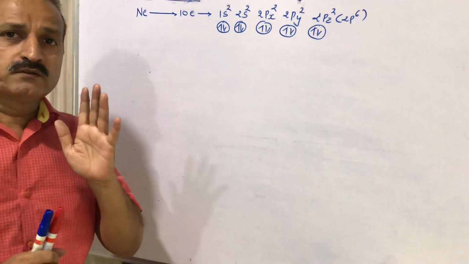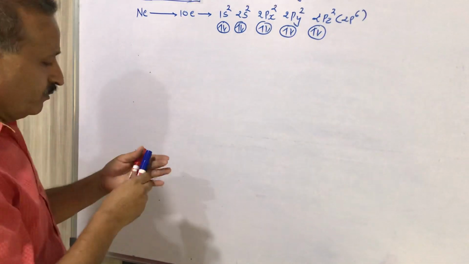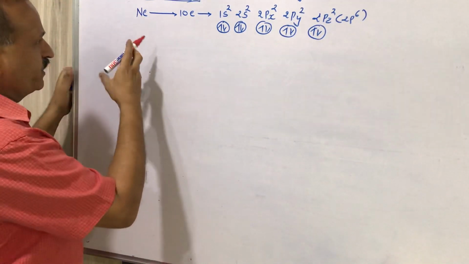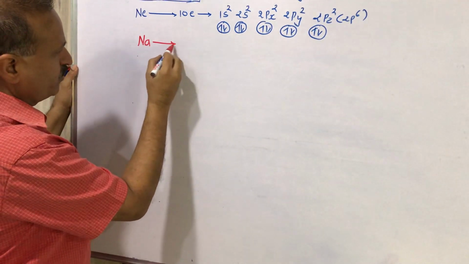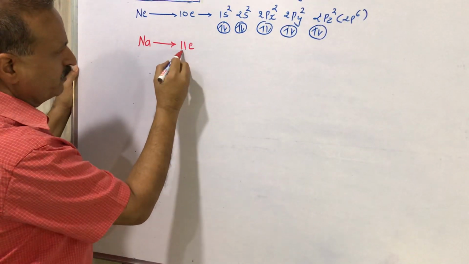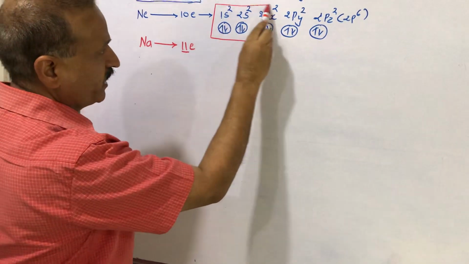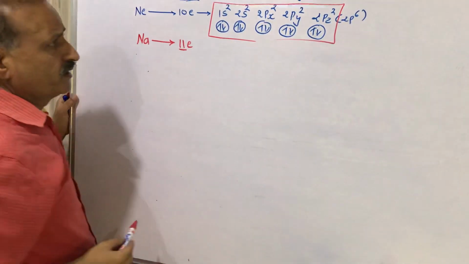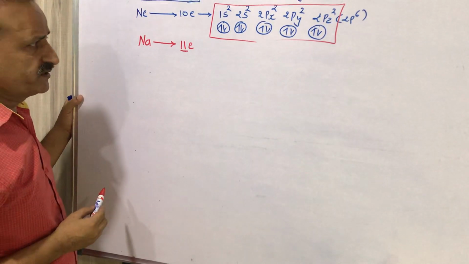Kindly try to understand. Now we have the electronic configuration of sodium. Sodium is Na, total 11 electrons. So we would continue to write this electronic configuration till 2pz, till 2p6.